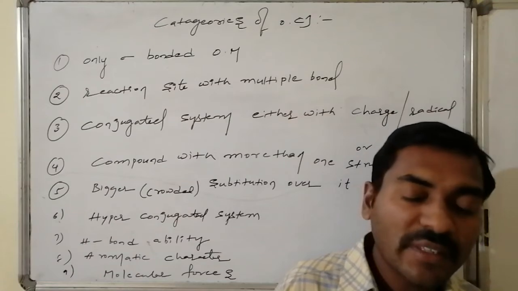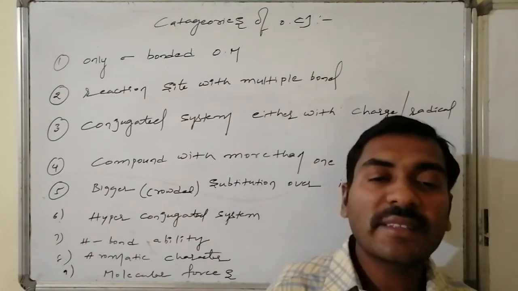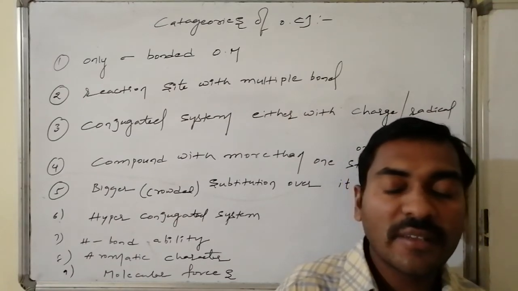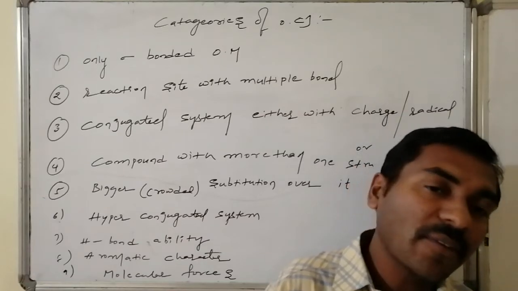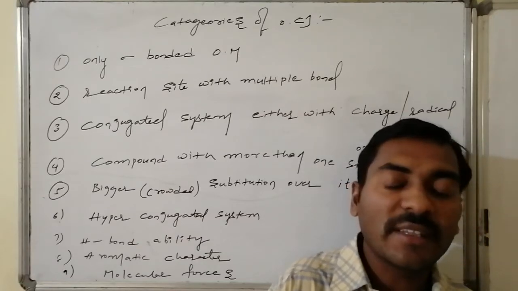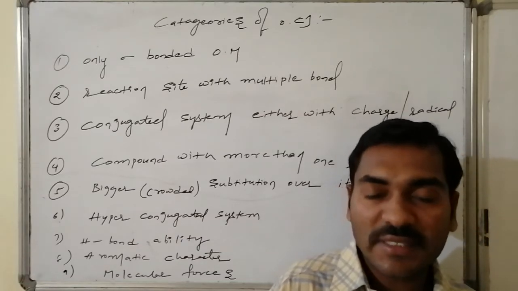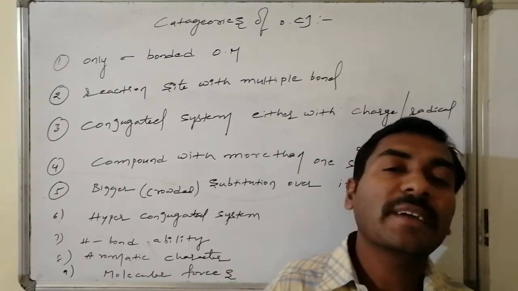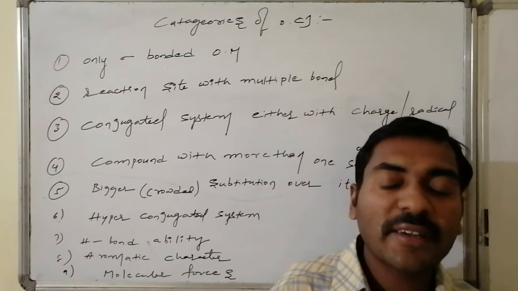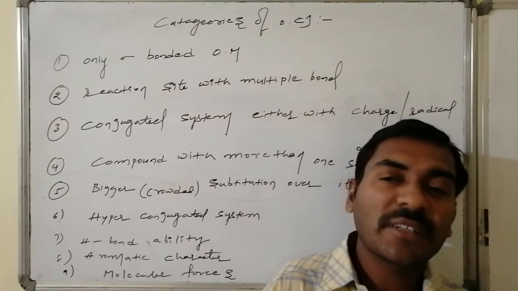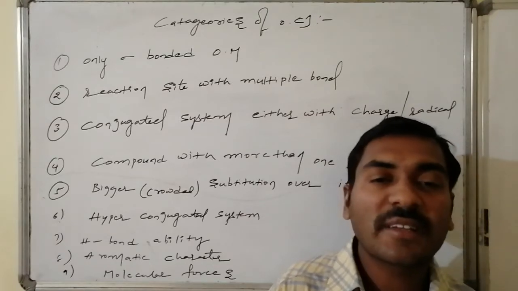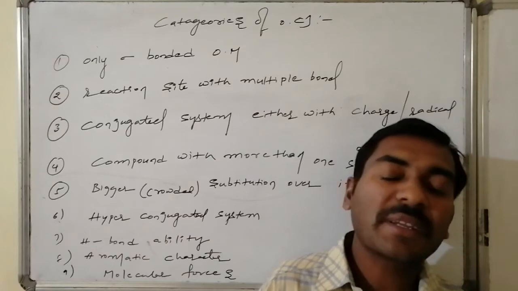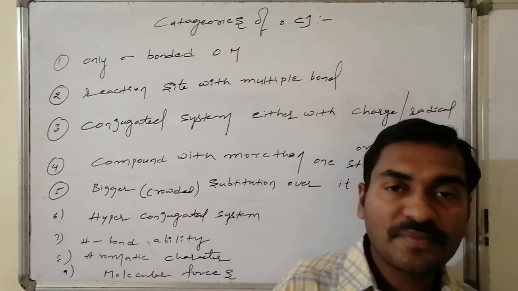Now we will go for the discussion case by case, and the names related to the effects and how the effect is going to be influenced by the other things associated with the system. The first one is the only sigma bonds containing organic molecule. I am choosing an organic molecule. In that I am expecting just only sigma bonds are there, whereas some groups may consist of different other multiple bonds containing systems. That is not an issue.